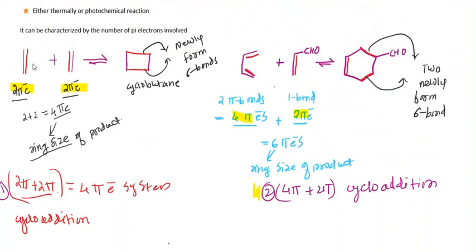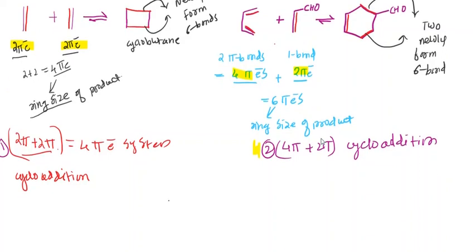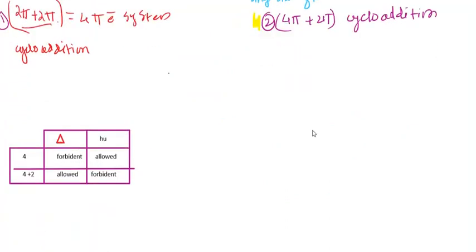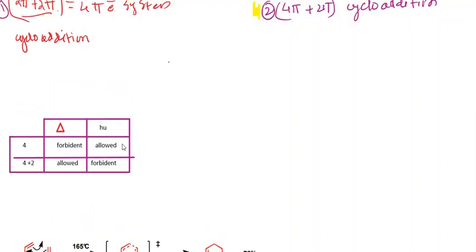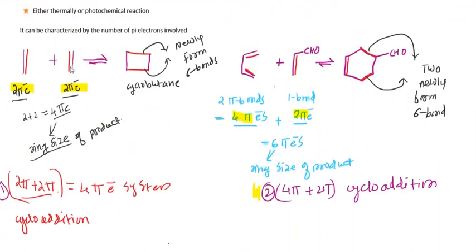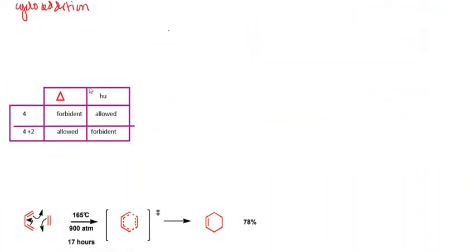If the starting molecule contains a 2 pi electron system or a 4 pi plus 2 pi electron system, on the basis of this it can be classified. Now consider this chart. This chart is very important in case of photochemical reactions. We still haven't classified whether this reaction is thermal or photochemical, because we don't know about this chart. So first we will learn about this chart.